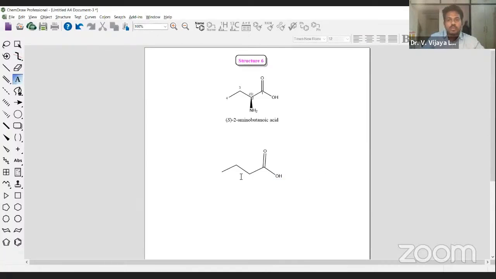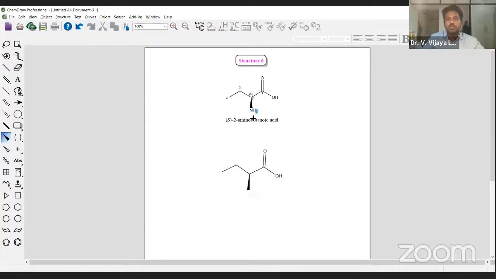Then after that, what you need to do is simply add here a wedged bond. Directly, if you want to add it, you can add it like this. Otherwise, there is another option also. Try to put a single bond initially. If you want to convert that into a thick wedge bond or hashed bond, any bond that you want, you can do it by selecting the thick wedged bond from the main toolbar. Select that and just select this bond. Automatically, it turns out to be a thick wedge bond.